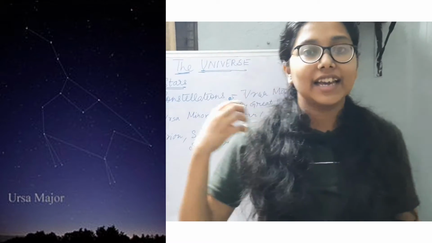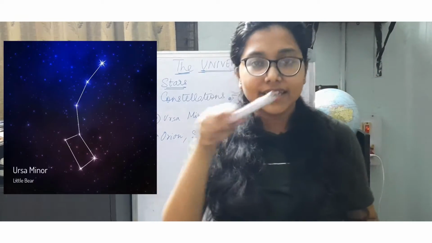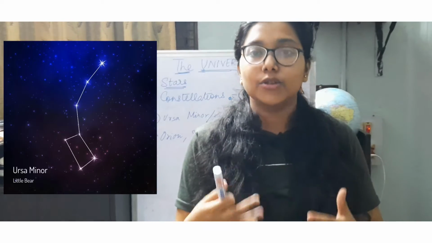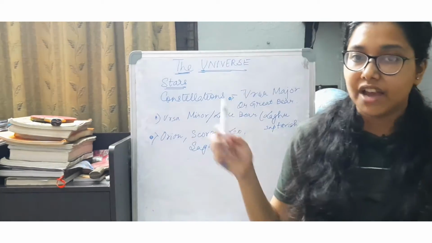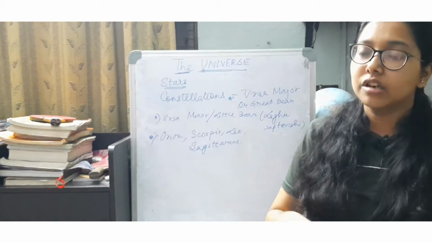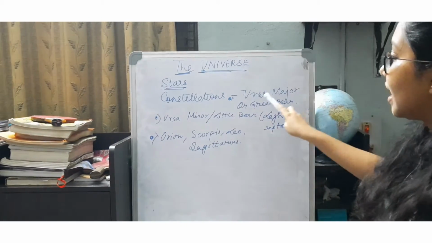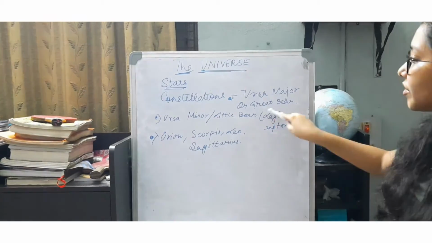If I get time, I'll also post a few pictures in between, so that you can see how the Great Bear and the Little Bear look. It is so interesting when we see such an arrangement of the stars. I have written down some important ones. The first one is the Ursa Major, the Great Bear.